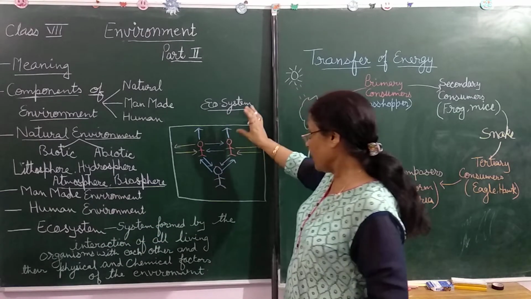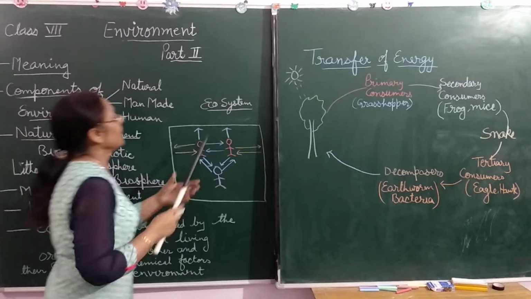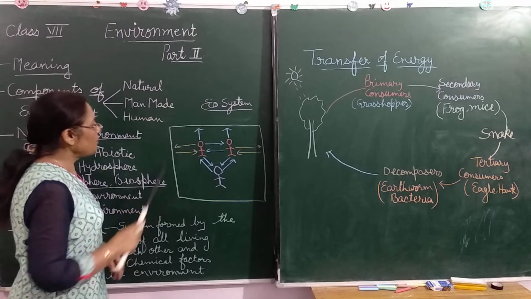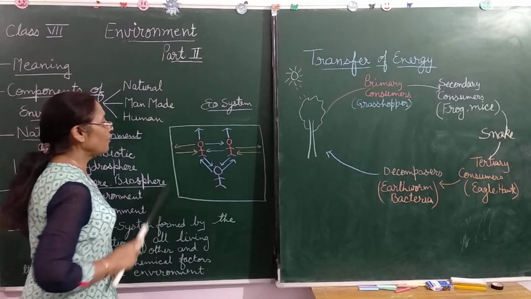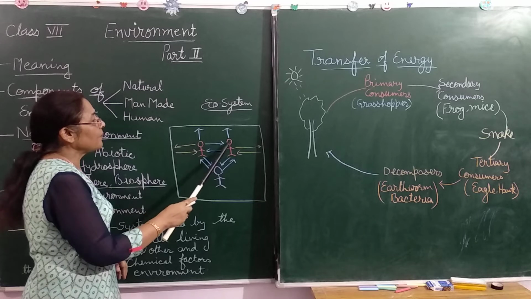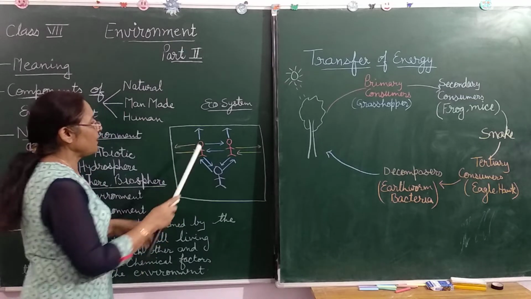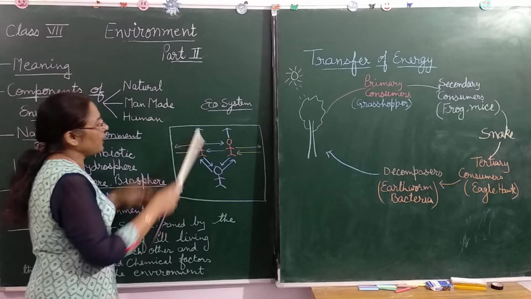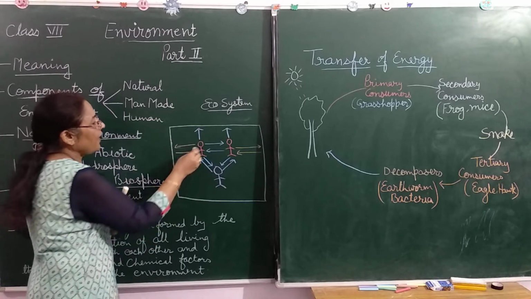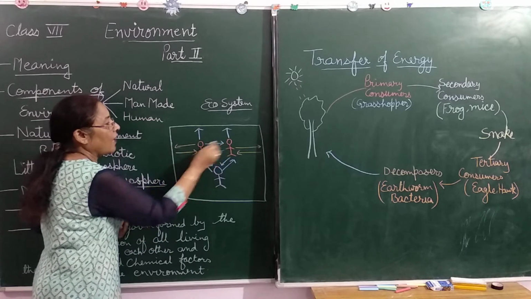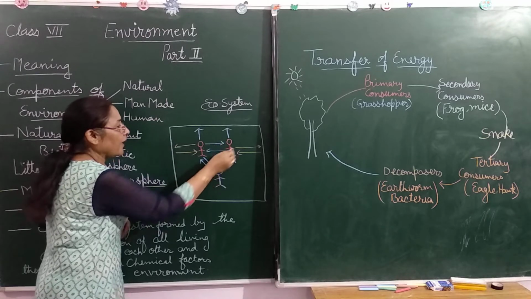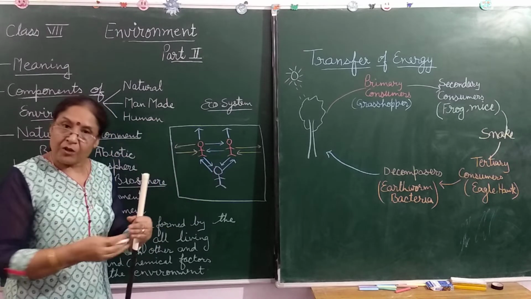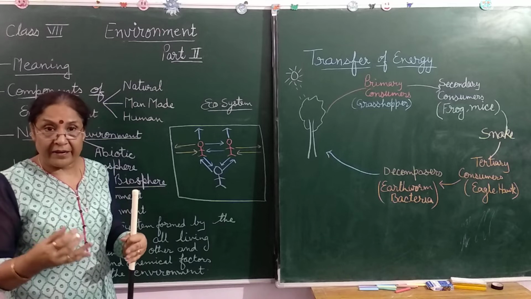Now look at the board and see what is ecosystem. Suppose this is an environment and these are the people. These are the people, means these are us. We are the people in this environment and we interact with each other. हम एक दूसरे से भी interact कर रहे हैं. We are interdependent on each other. एक दूसरे पे dependent हैं.